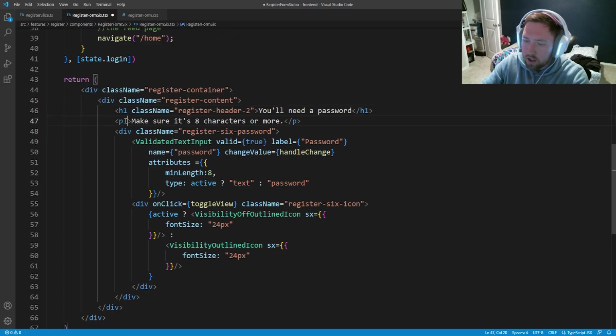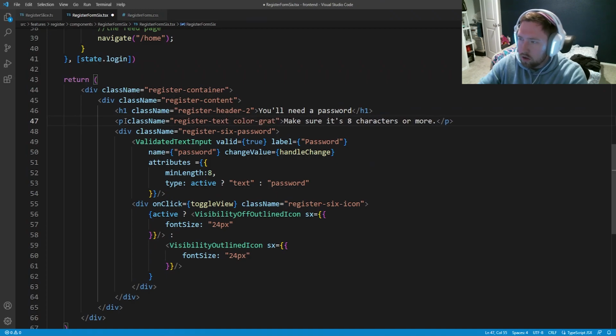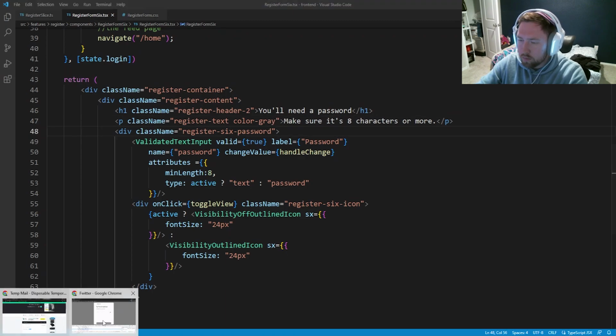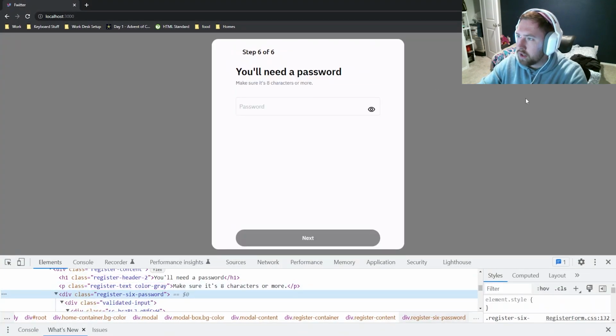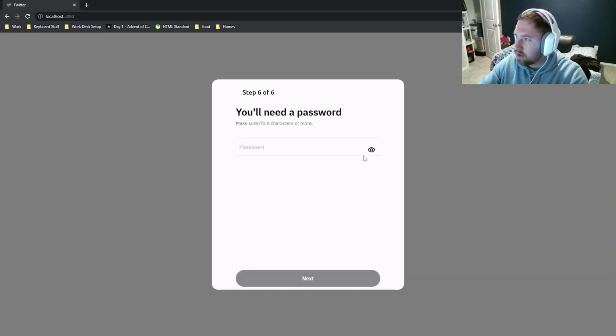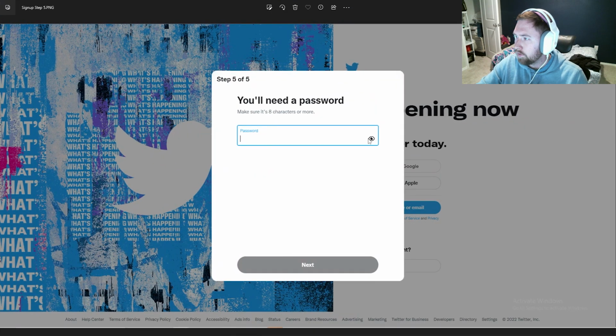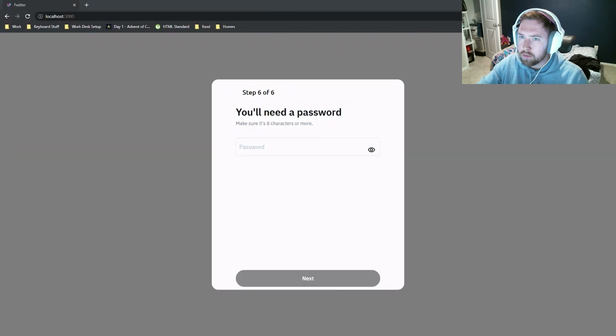Then our p tag needs a class name equal to register-dash, this one is text, and color should be gray, and that should look a little bit better. Take a peek now. That looks a lot better. And let's make sure that the I is supposed to be in the bottom right. So if we take a look here, the I is supposed to be in the bottom right. I wanted to make sure I didn't scuff that.